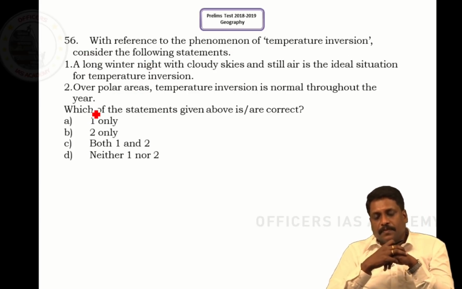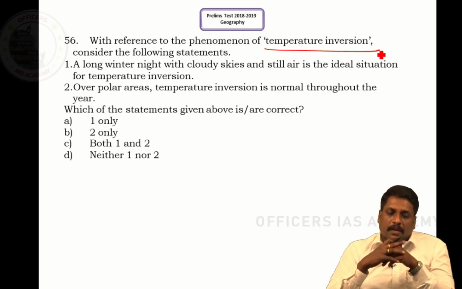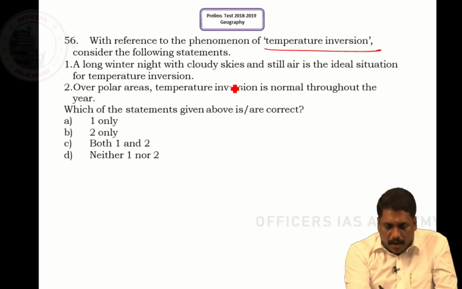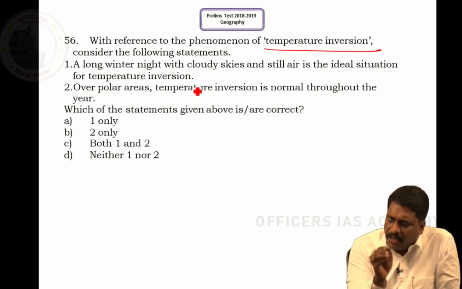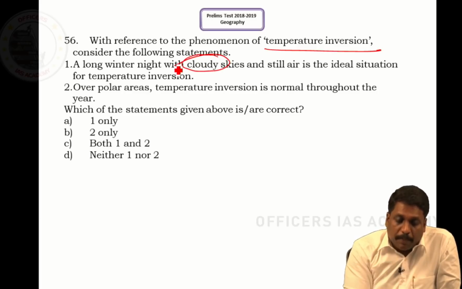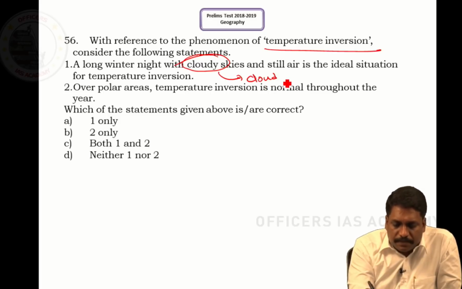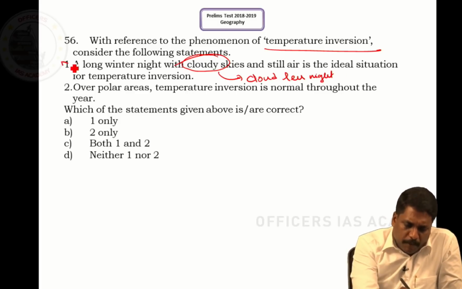Question number 56. With reference to the phenomena of temperature inversion, consider the following statements. Statement 1: Long winter nights with cloudy skies and still air is the ideal condition for temperature inversion. Very carefully read it. Every condition is right except this one. Temperature inversion needs cloudless nights. Otherwise, all other conditions are ideal for temperature inversion. Because you need a cloudless night, this statement is wrong.